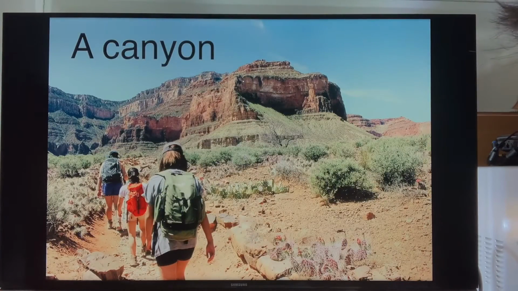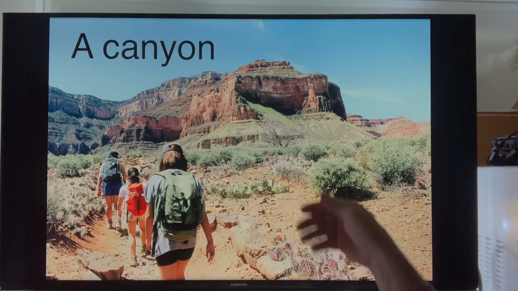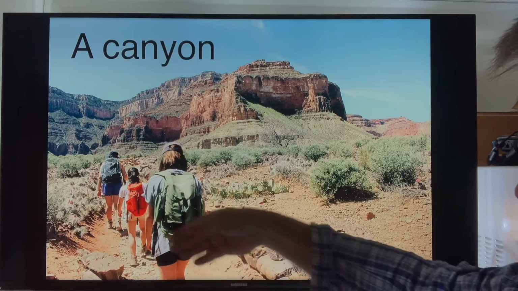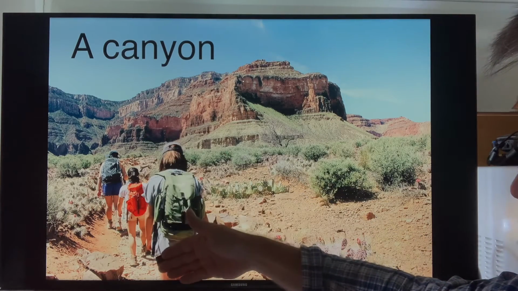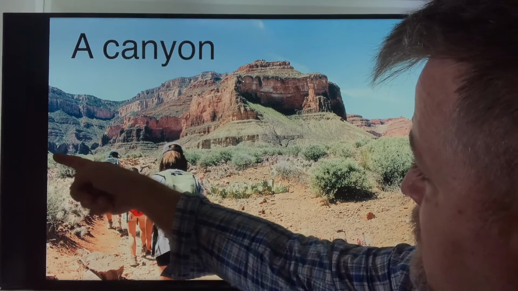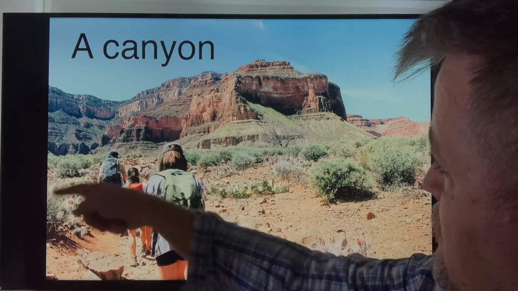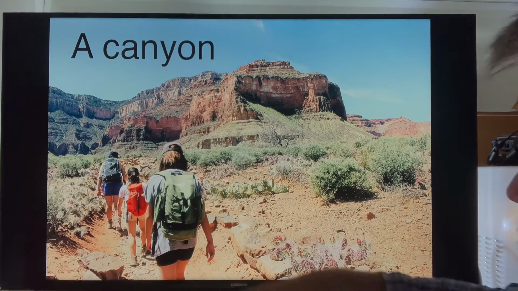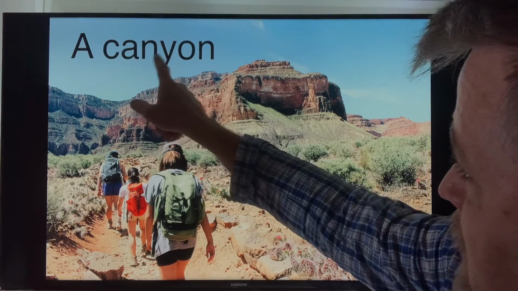Let's take another look here. So you see here too? There's mountains and canyon between the mountains. So you can walk through here, go between these mountains. So walking through the canyon. Everyone say canyon. Canyon.